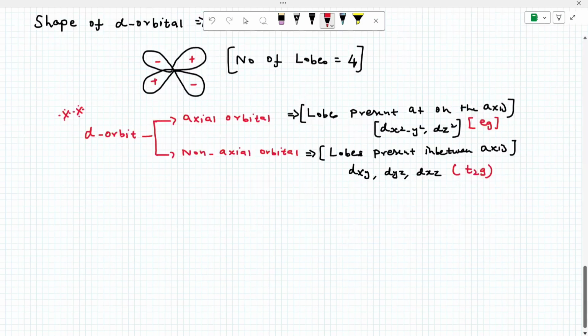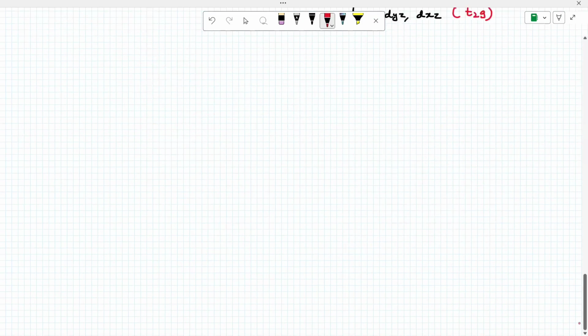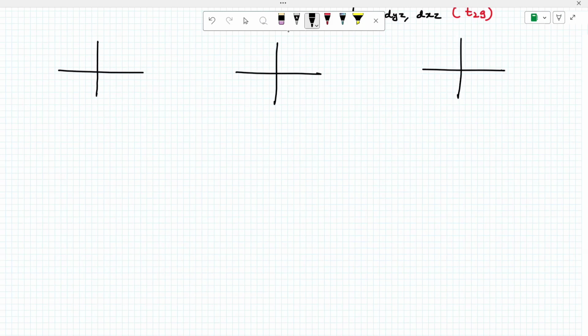Very important, please note. Same axes, only the orientation differs. This is non-axial. See, this is x, this is y. Now this is called dxy. Yes or no? This is plus sign, so the wave function is plus here and minus here. This is called dxy. We got the point.